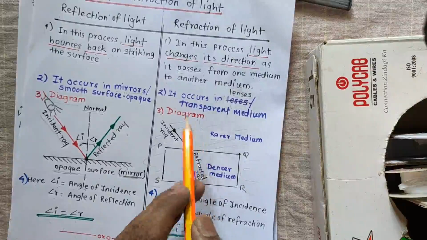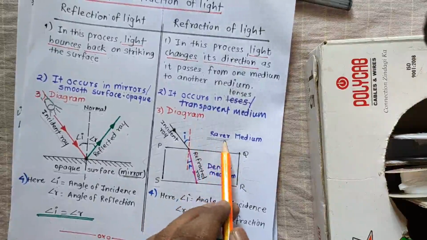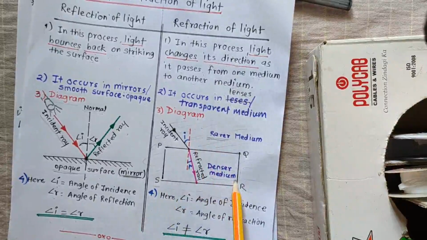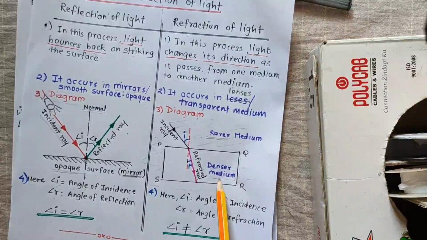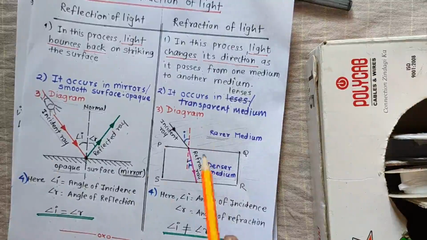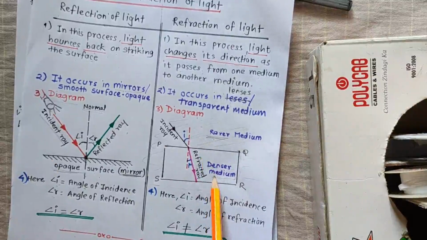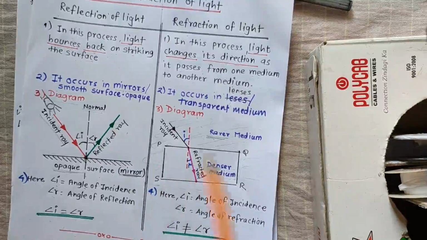Air is comparatively a rarer medium as compared to glass. Glass is a denser medium, right? So there are two different media: the rarer medium, which is air, and the denser medium, which is the glass slab.